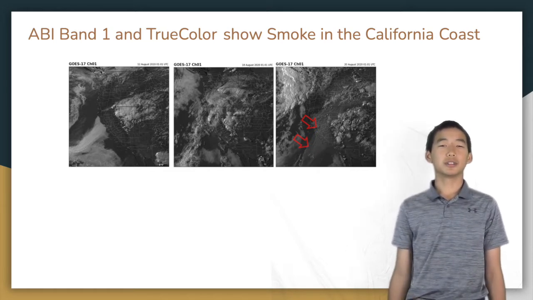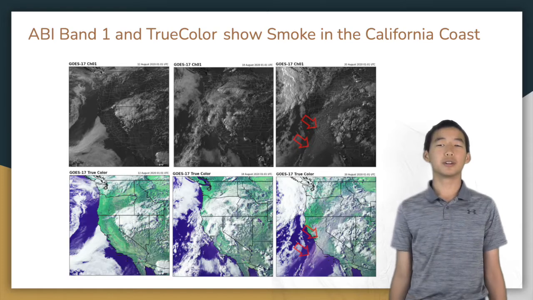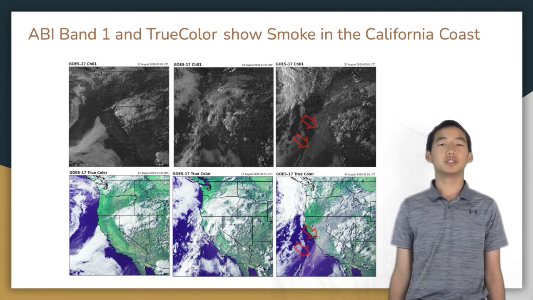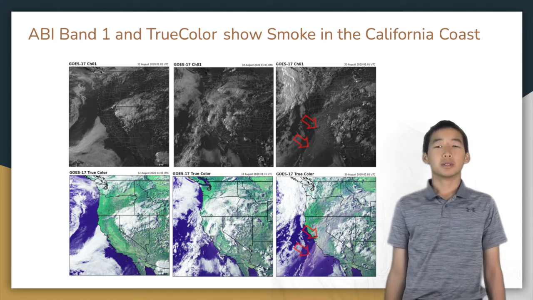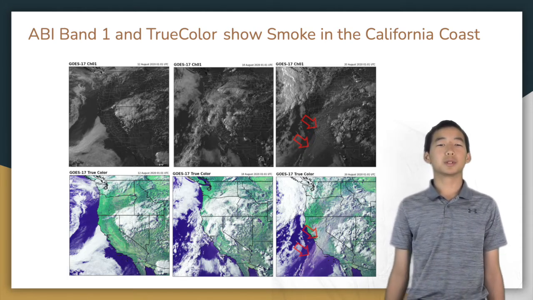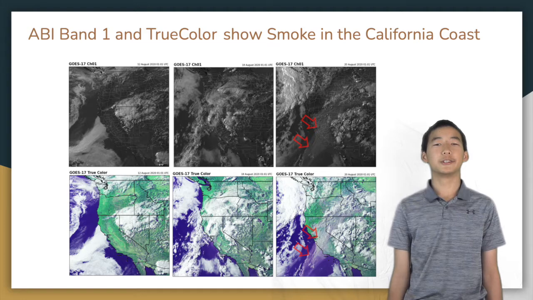arrows. We also examined the data from true color RGB composition, which is a combination of ABI bands 1, 2, and 3. From the true color image, we observed more obvious smoke after the fire started, which suggests combining multiple bands can help us visualize the smoke better.